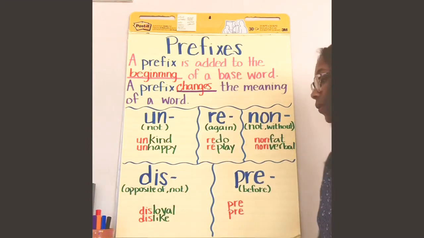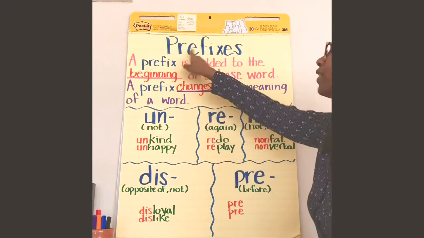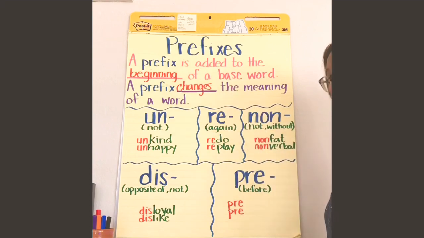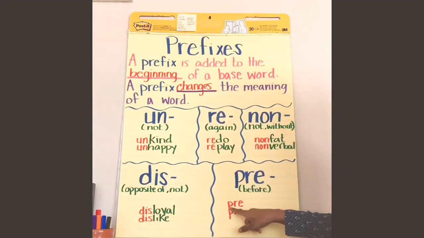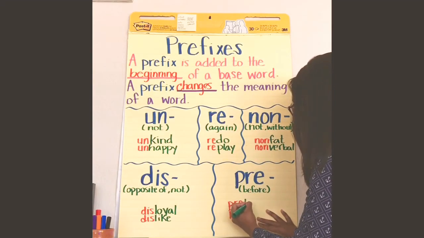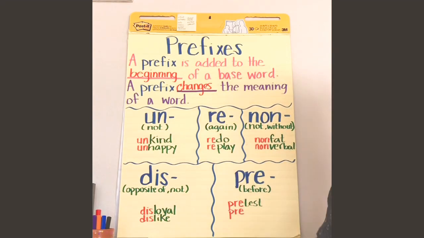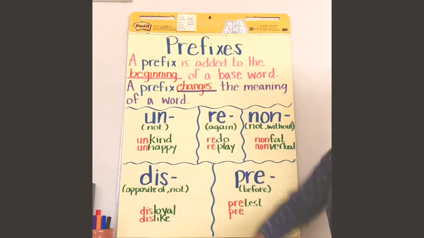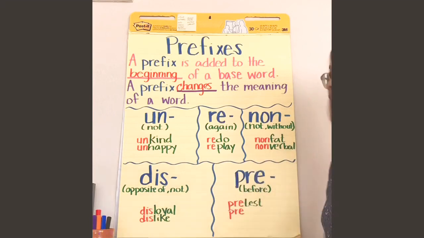Now, pre, which means before, and I want you to think of that when you hear the word prefix, because it actually starts with pre, so that tells you that it's going to go before the base word, okay? So pre, I have pretest. Sometimes if you're studying for a big test, you can take a pretest, which is a test before the test. It's something to measure where you're at for the test, okay?